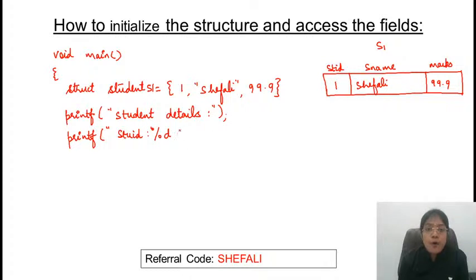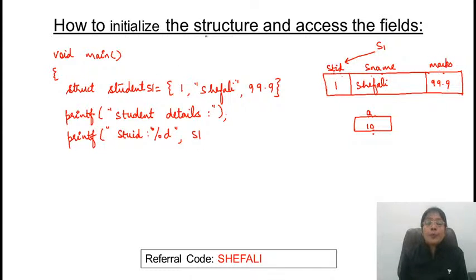This is the format specifier for printing integer values. If you have a variable a, you just write a, and a prints its value because only one value is available. In this case, if you write S1, all three fields are fighting. They'll be confused whether to print the student ID, the student name or the marks.